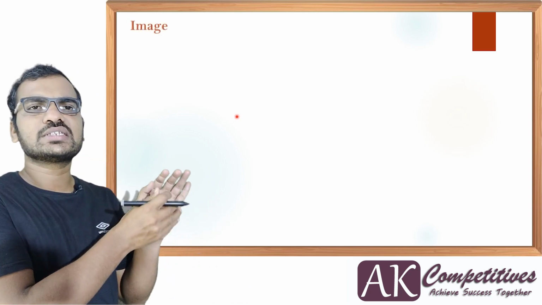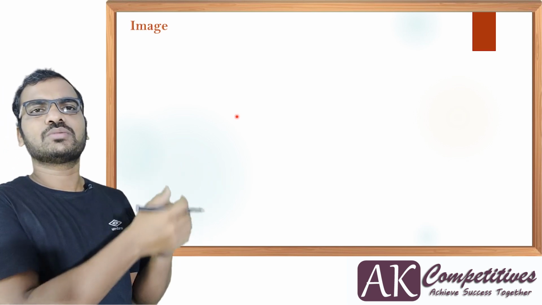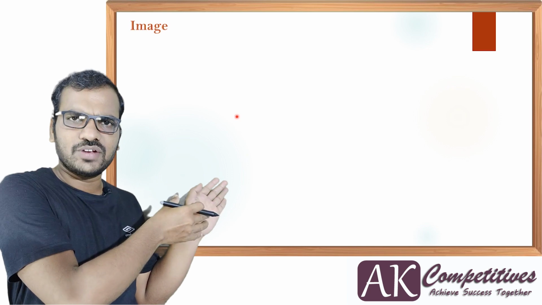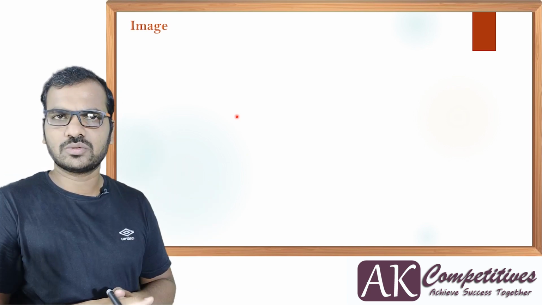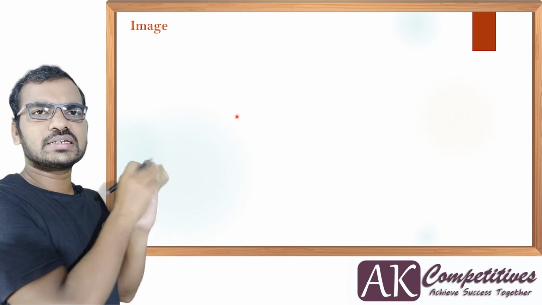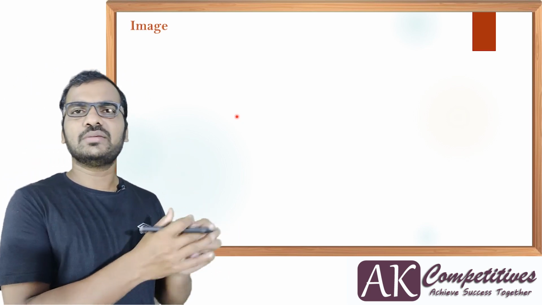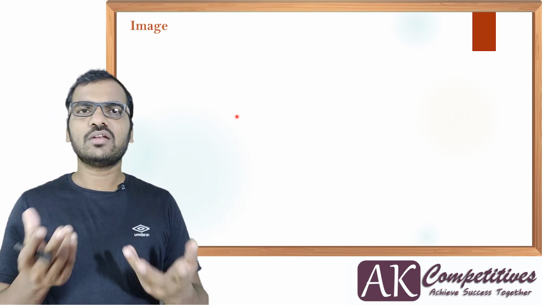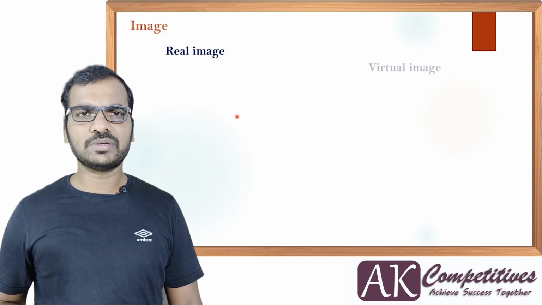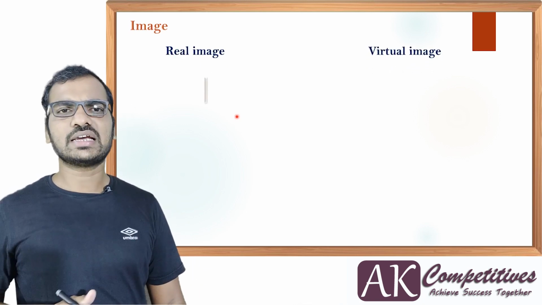Image is the point of intersection of light rays after reflecting or refracting from any surface. Here we are starting with reflection, so let us consider reflection only. After reflection, the point where the light rays intersect is called the image. Again, if they actually meet, it is a real image. If they appear to be meeting, then it is a virtual image. That's it, that is the simple idea, and two types of images will be there.